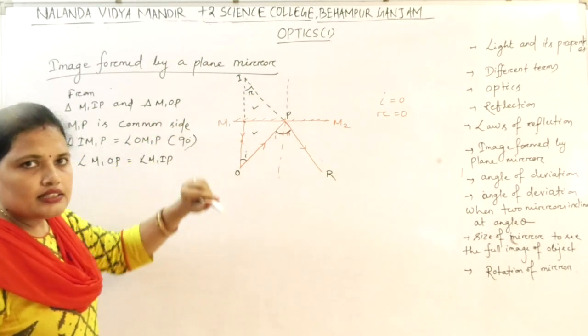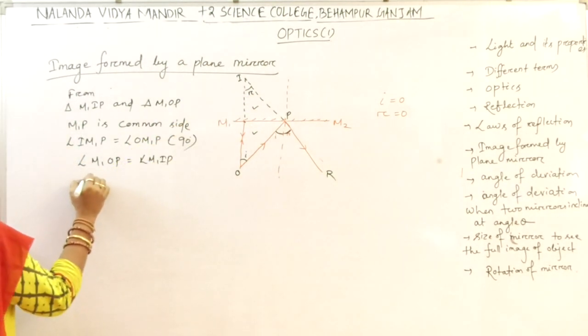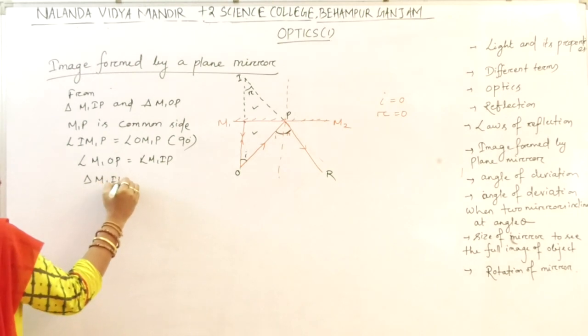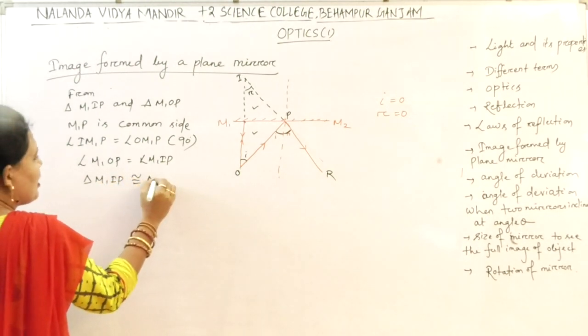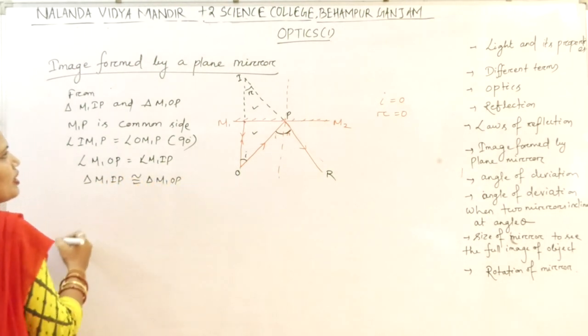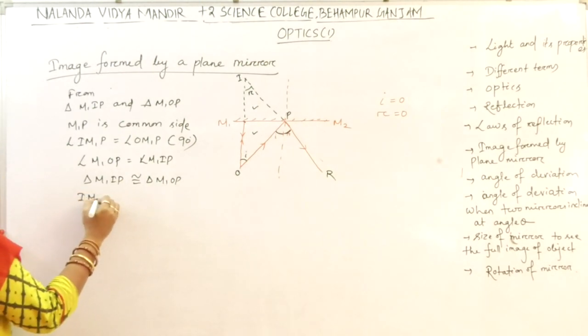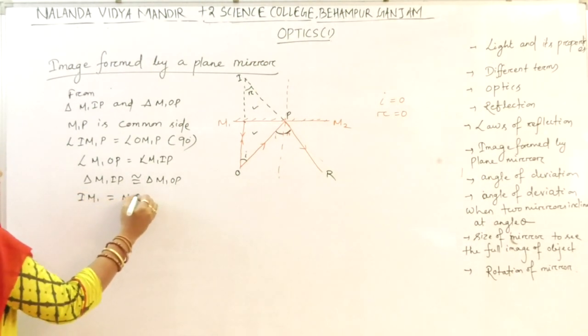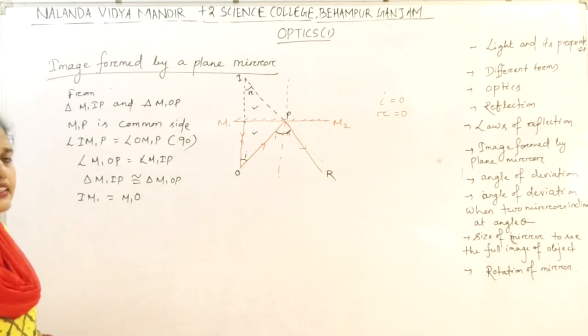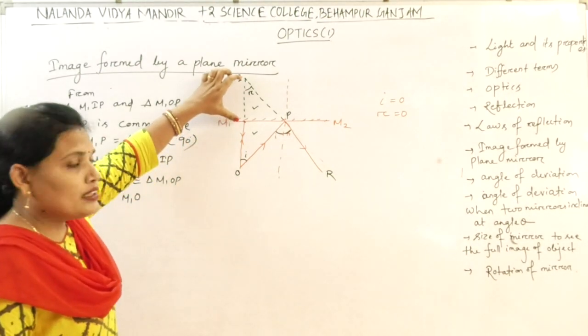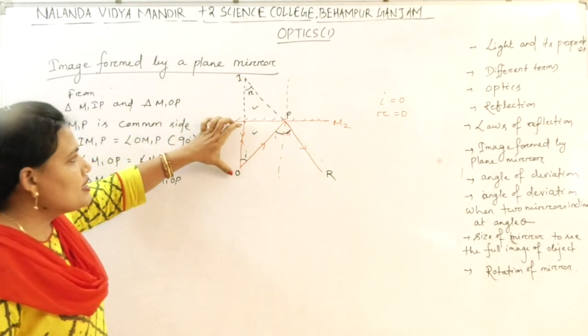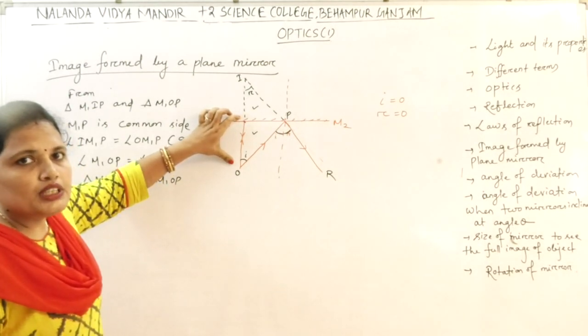If the two triangles are congruent, then triangle M1IP is congruent to triangle M1OP. So I can write IM1 is equal to M1O. What is IM1? The image distance. What is M1O? That is the object distance.